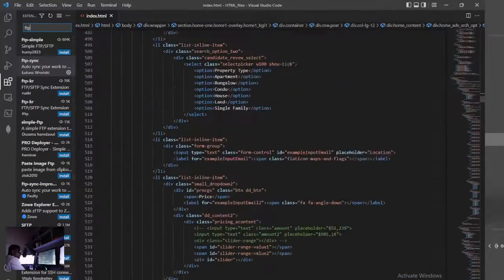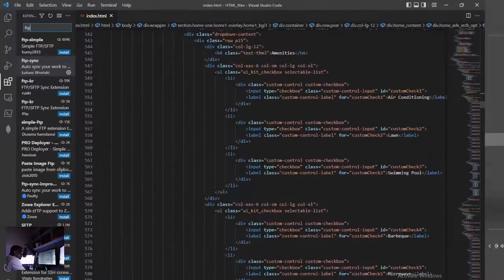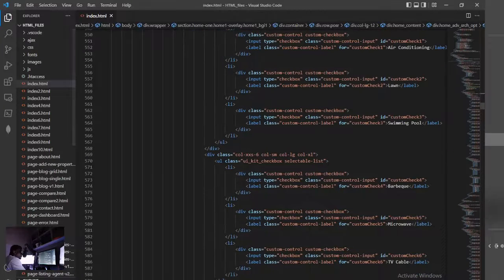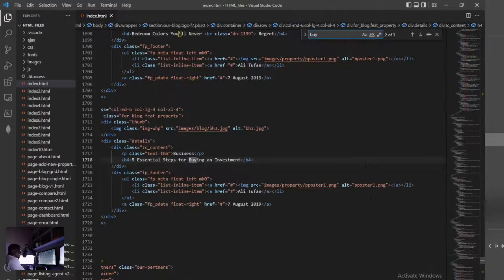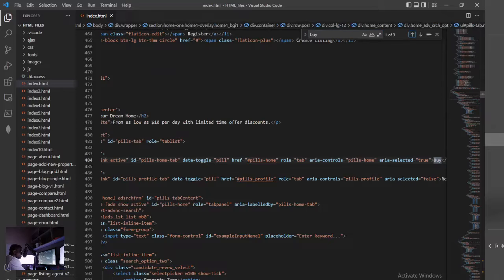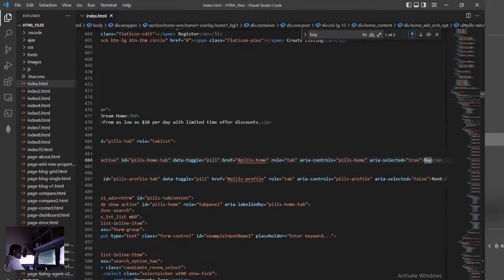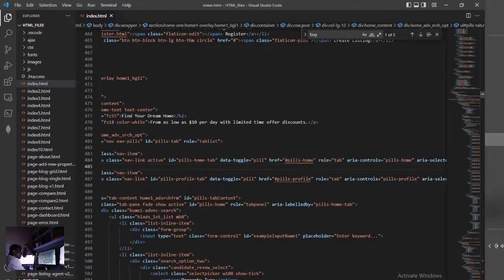So I'm going to scroll down on my VS Code, which is Visual Studio Code. On Visual Studio Code, I'm going to look for, which is Control F. Control F is to find something, and I'm going to go for buy. So I want to see where we have that buy. Okay, this is it, buy, and this other one is showing rent. So now I've seen buy and rent.